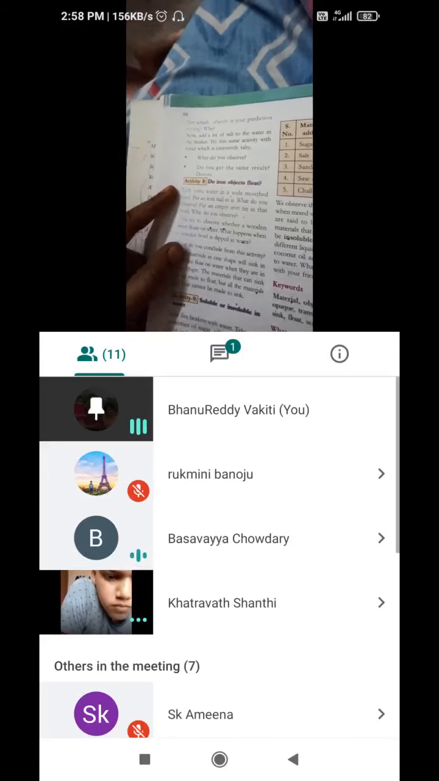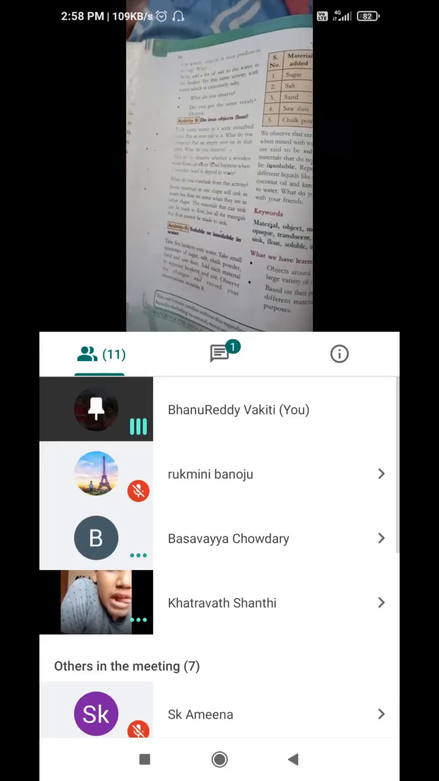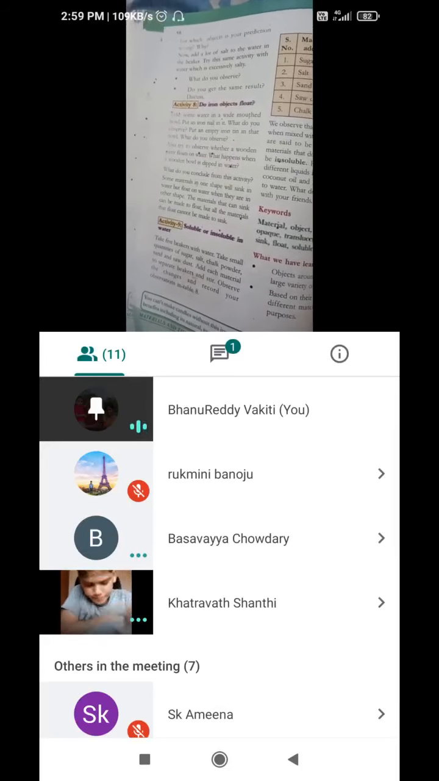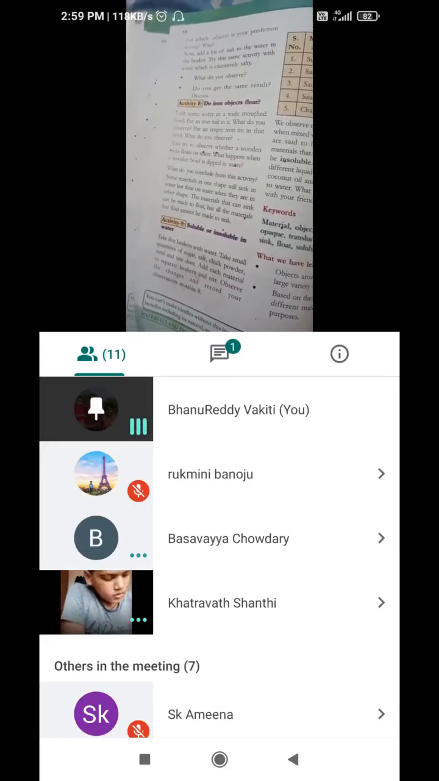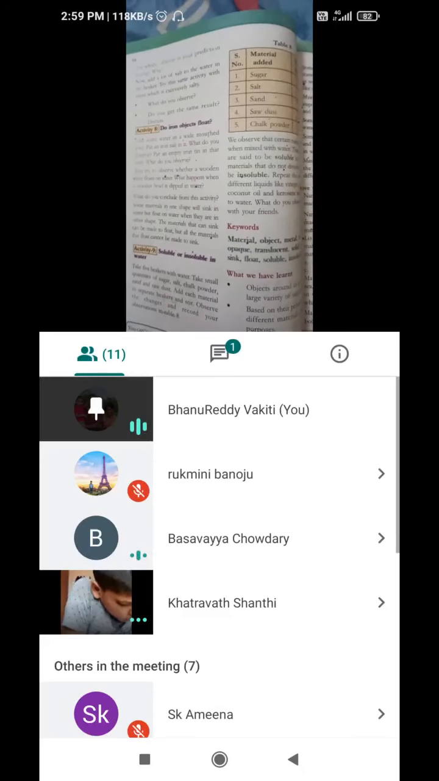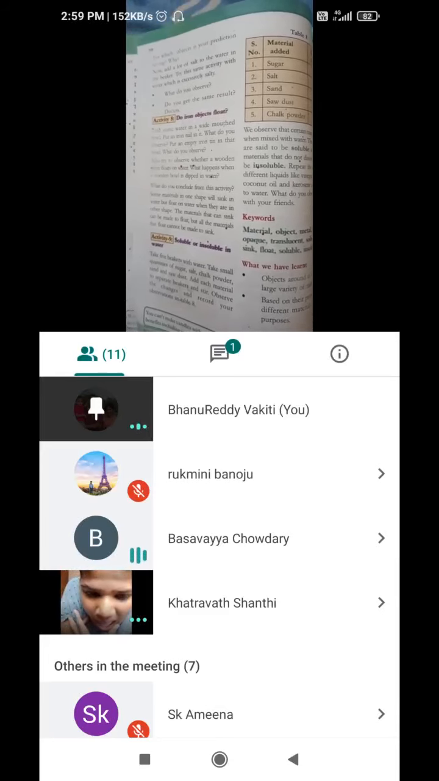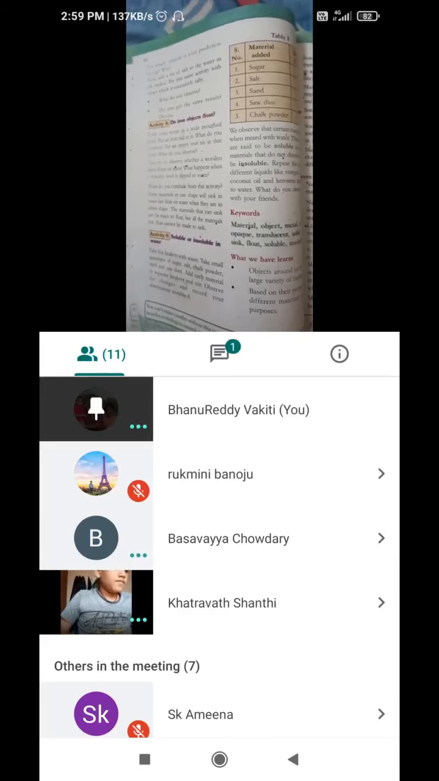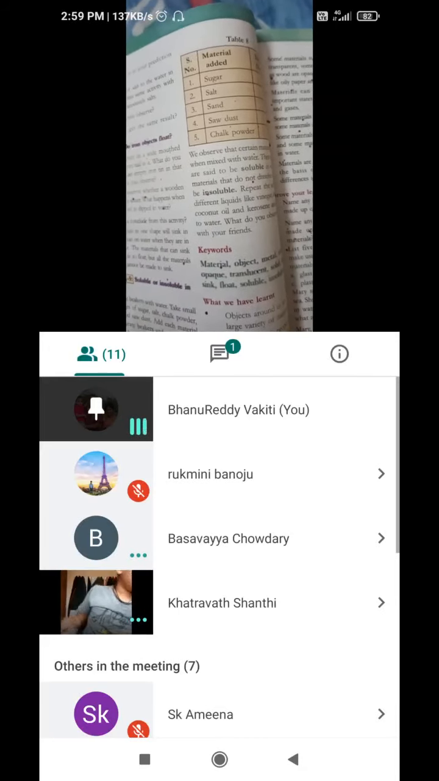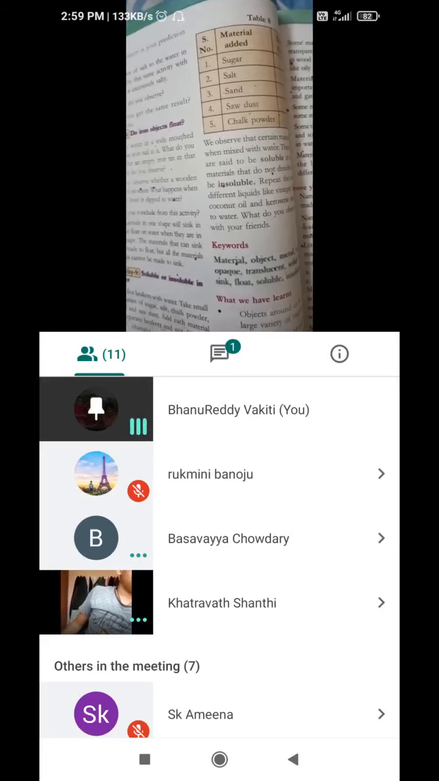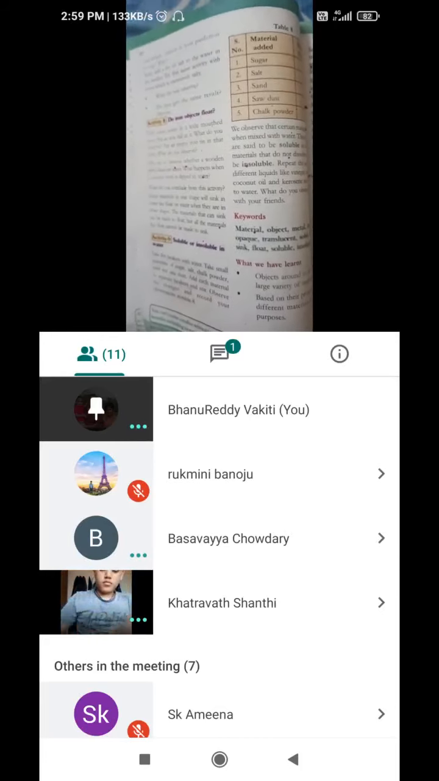Low density materials, lower density than water, they will float. High density than water, they will sink. Yes, leaves are floating because they have less density than water.